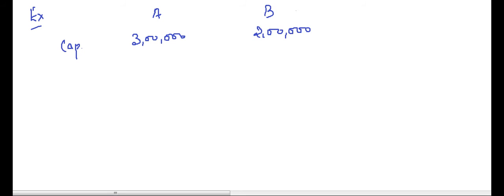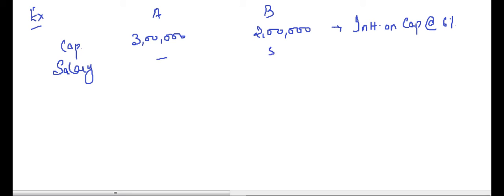Now it says interest on capital at the rate of 6%. Further it says salary, A no salary, B 5,000 per month.